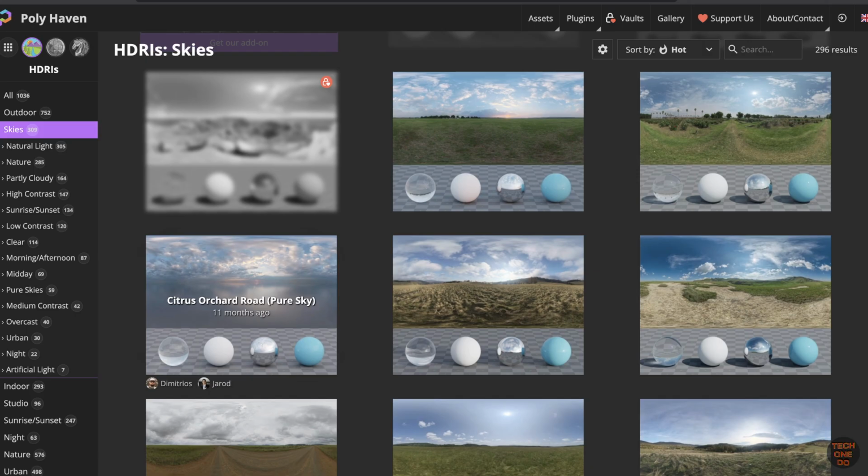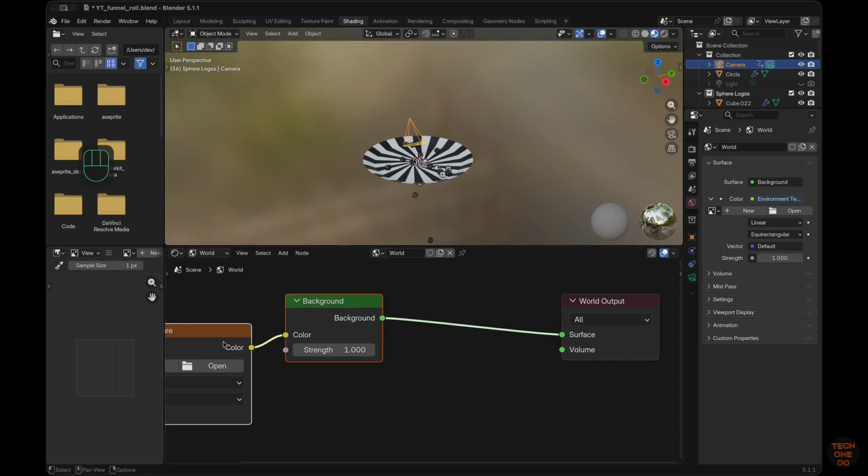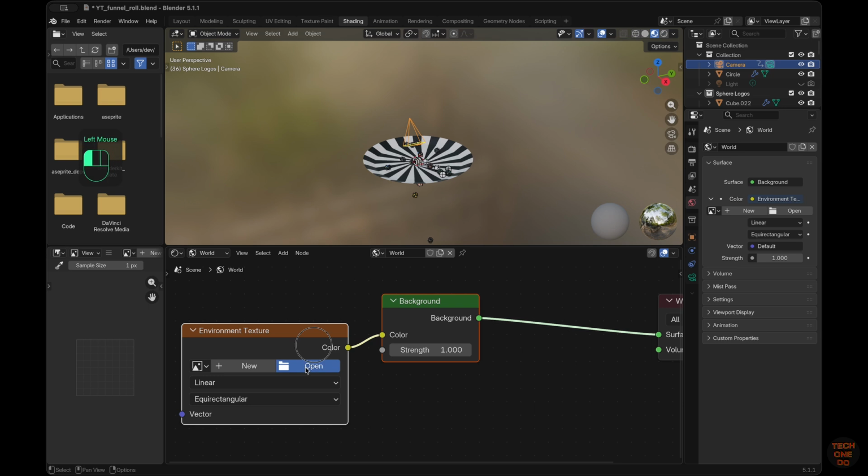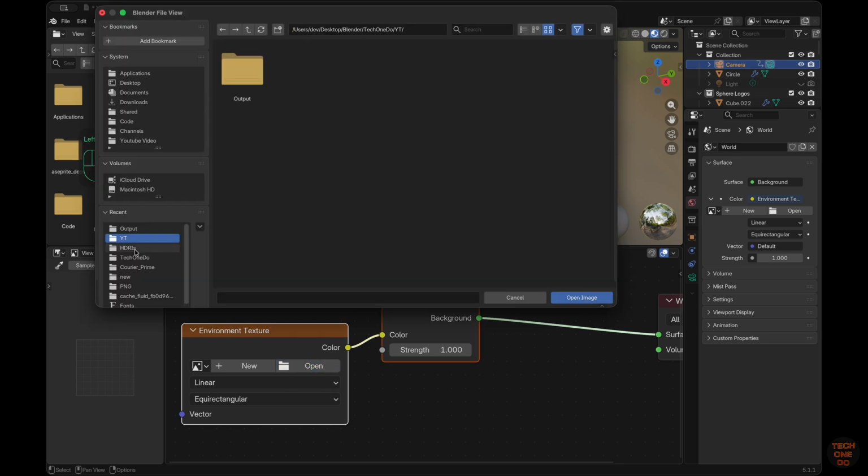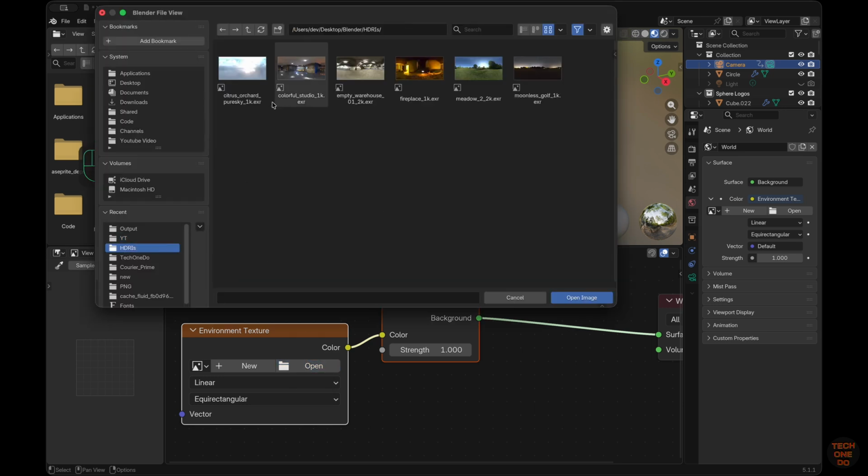If you don't have HDRI images, you can download it from polyhaven.com. I downloaded the Citrus Orchard Road for this animation. Select the downloaded HDRI image.